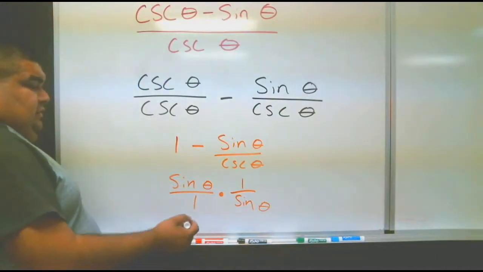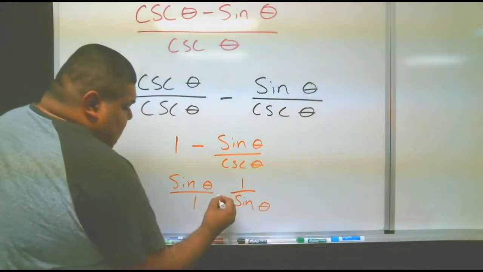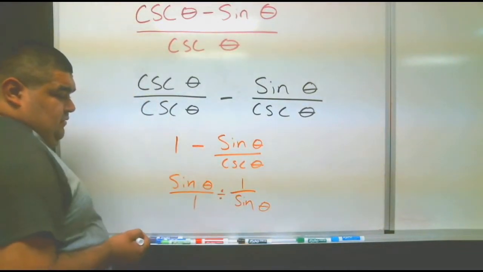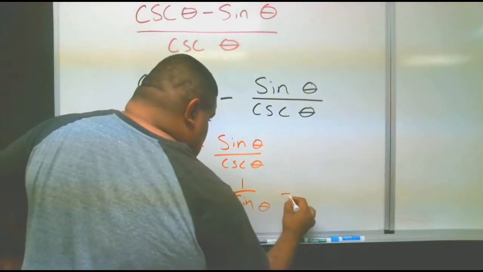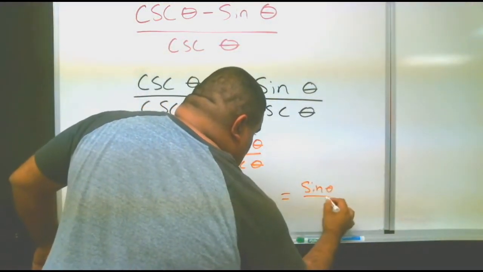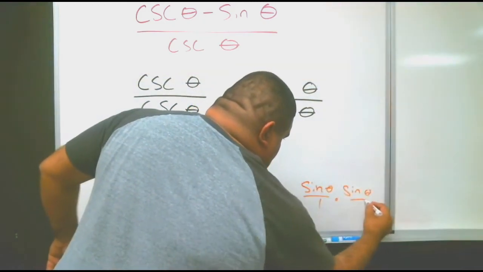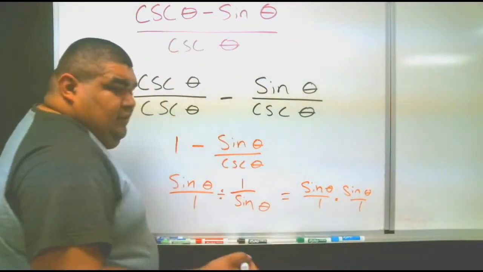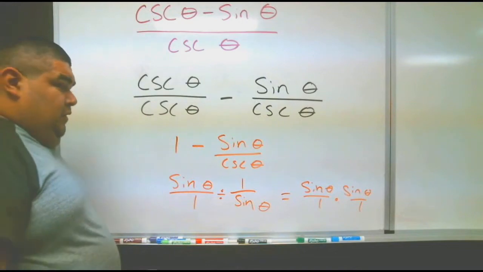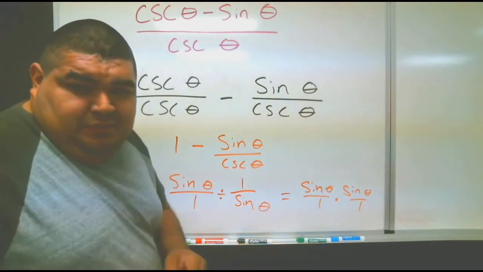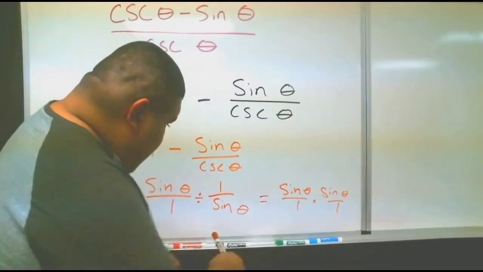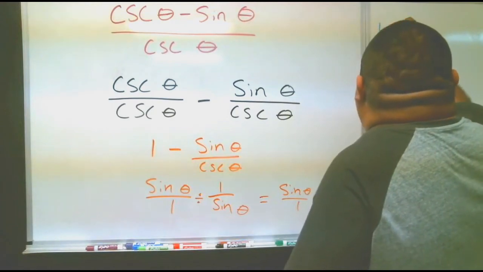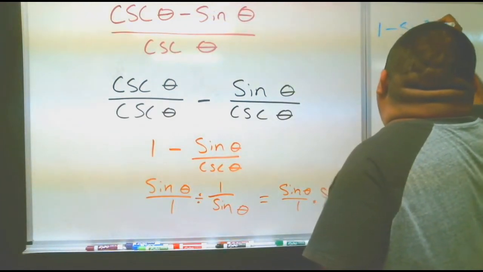Well, technically we're still dividing here. But since we're going to multiply, we're going to flip the second one. It's going to become sine theta over 1 times sine theta over 1. Since you have the same thing twice, sine theta times sine theta, it's just sine theta squared. So technically our problem becomes 1 minus sine theta squared.